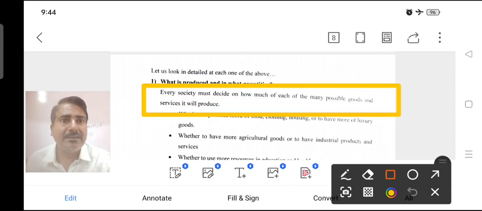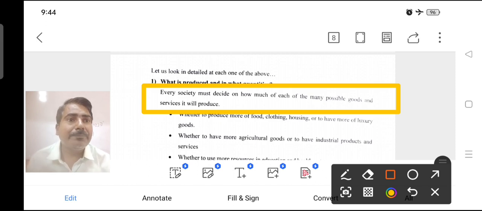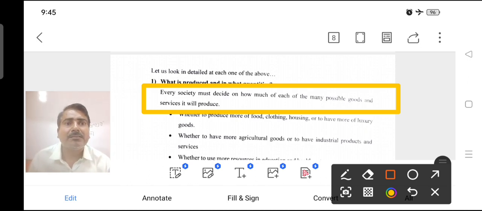Every society has to decide how much of each of the many possible goods and services will be produced. Which certain goods are produced, and how can society decide on that question?